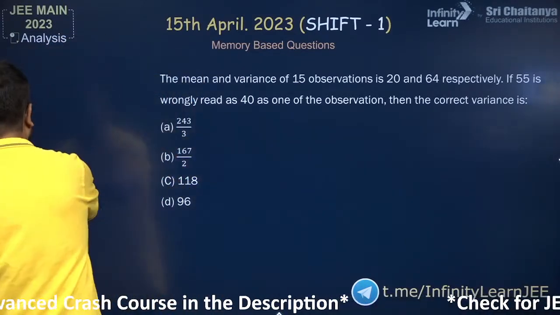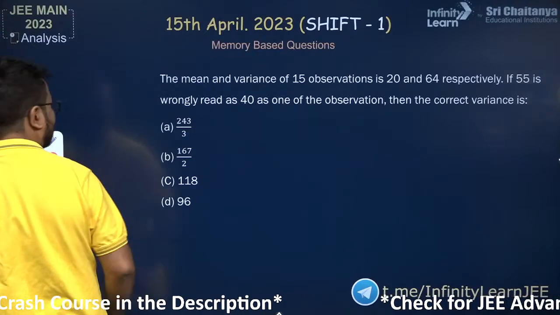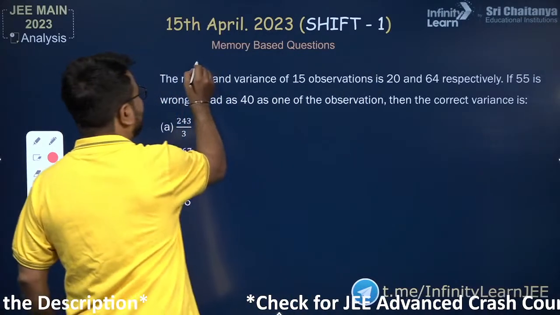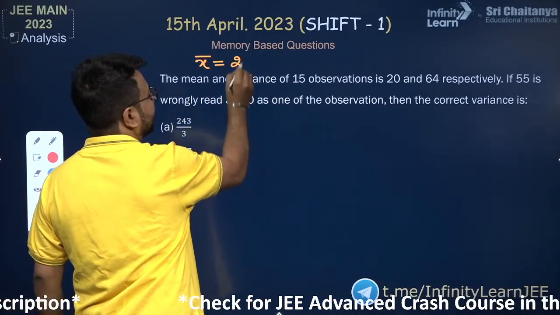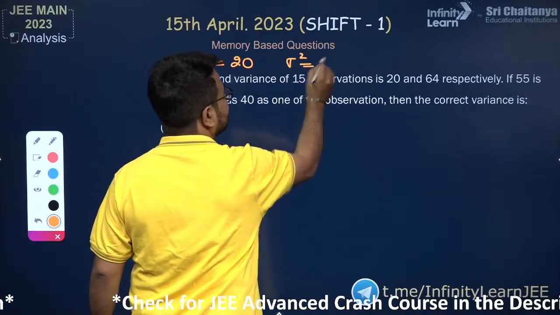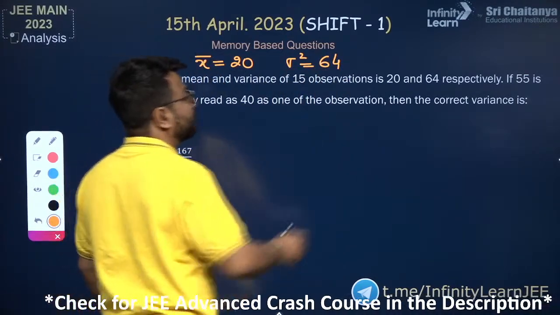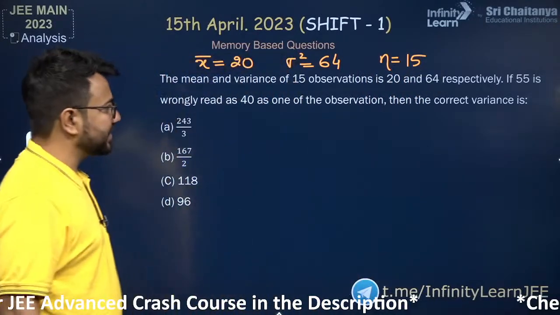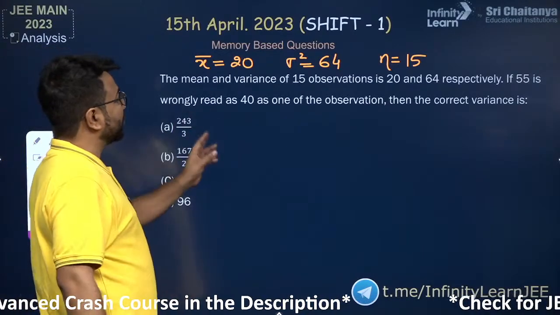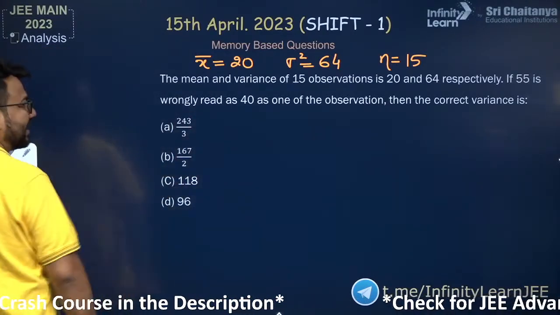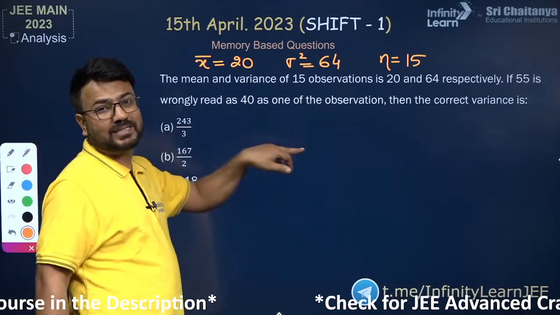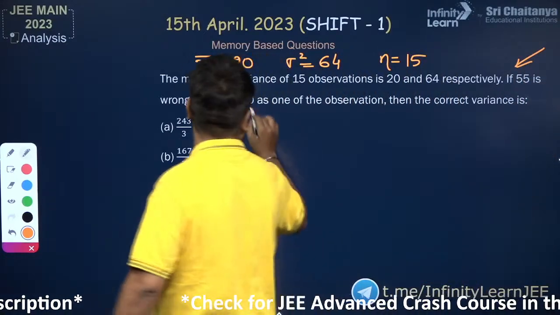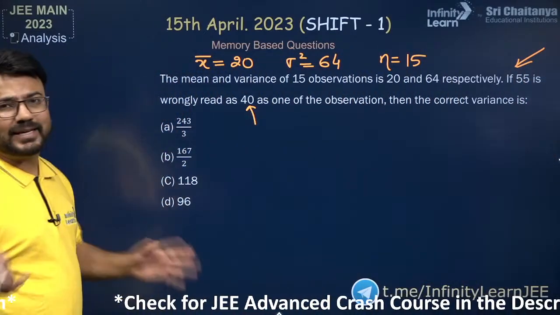All right. So this is the very first question that we have, and this is a question in which the mean and the variance of 15 observations is 20 and 64 respectively. So basically we have the mean x bar is 20, the variance is 64, and the number of observations is 15. If 55 is wrongly read as 40, so instead of 55, we have taken 40 as one of the observations. Then the correct variance is what?